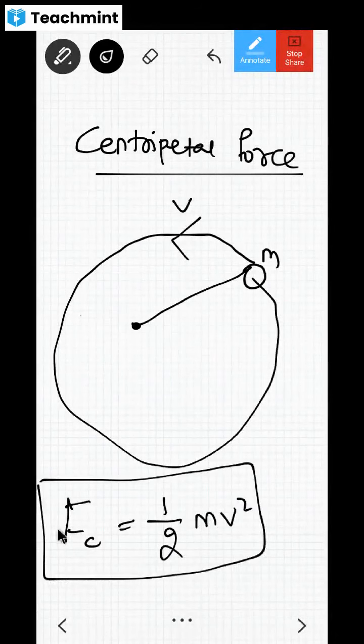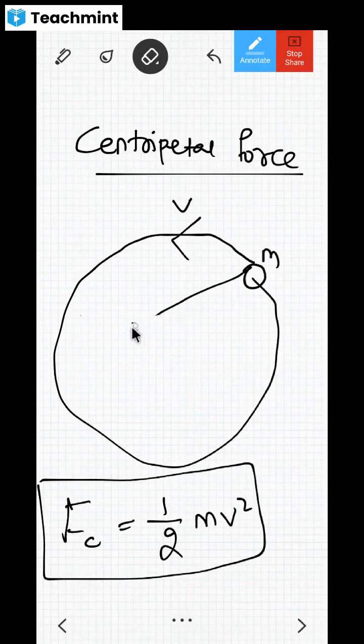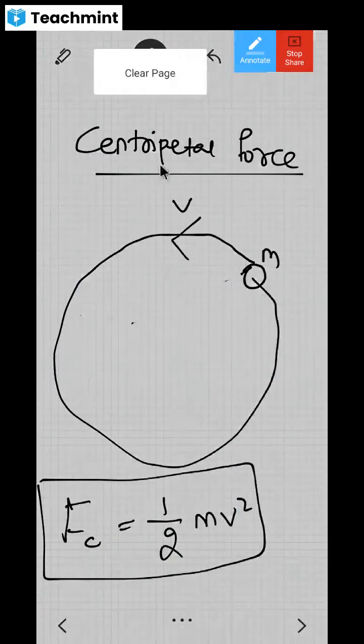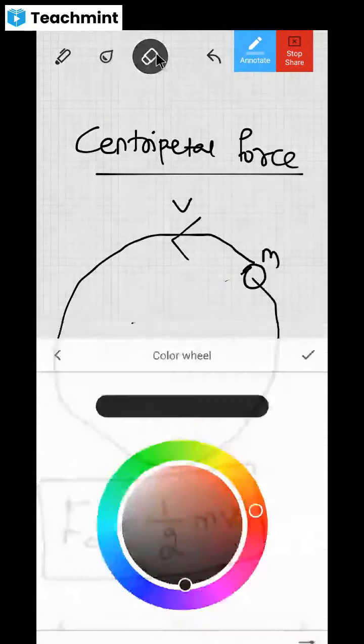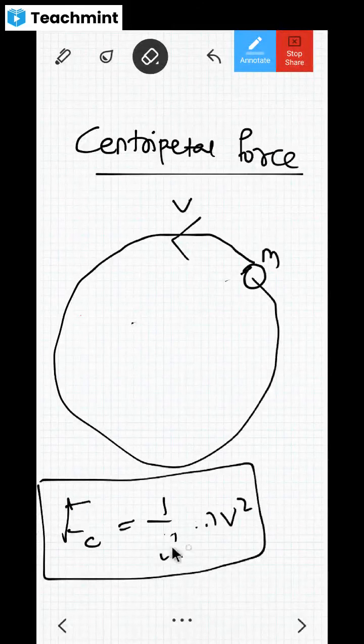No, I explained centrifugal force in laws of motion: mv square by r, you told, sir. Sorry, not half mv square. I'm really sorry, dear children. I was thinking of the other thing, kinetic energy.